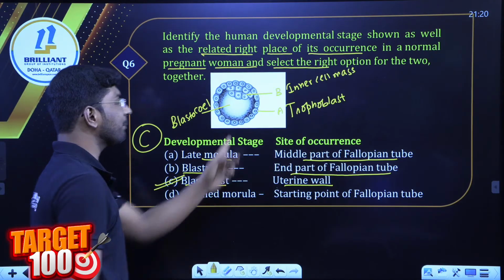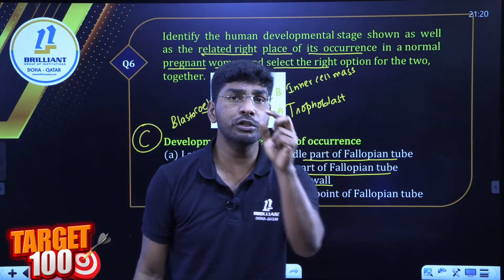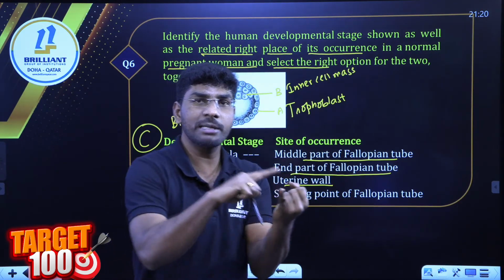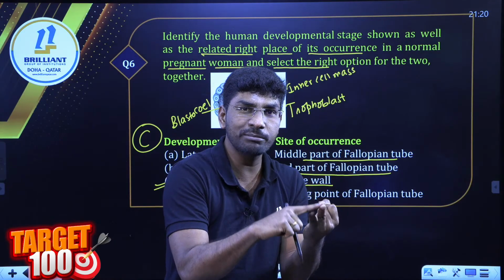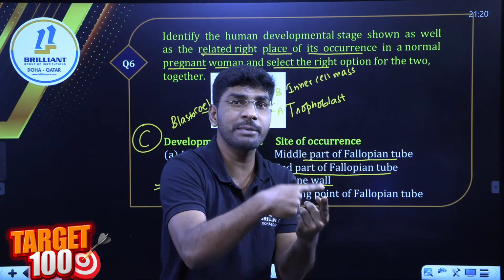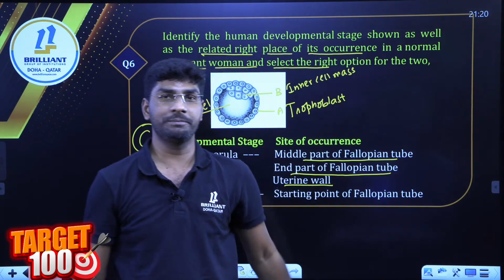You will get this type of question. Remember, all of you, for the 2-mark question you should remember the stages also. Stage number 1, zygote formation. Stage number 2, morula formation. Stage number 3, blastula formation. And stage number 4, gastrula formation.